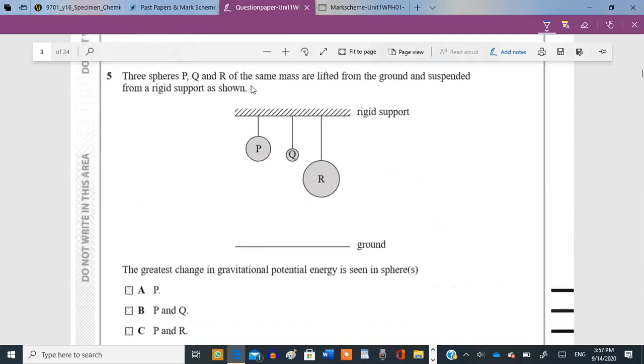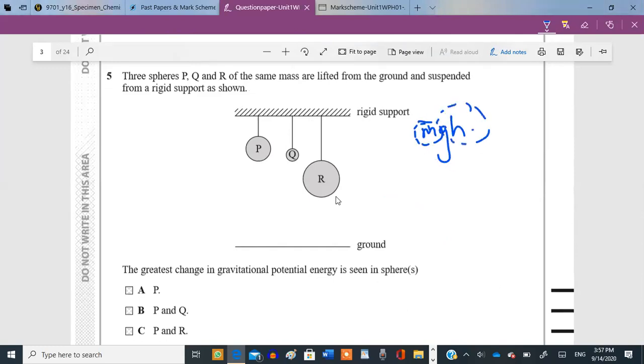Three spheres P, Q, and R of the same mass are lifted from the ground and suspended from a rigid support as shown over here. This is your rigid support, this is your ground. Now the greatest change in gravitational potential energy is seen in which sphere? These are lifted from the ground and moved over here. C. Why C? Because when you apply the formula mgh, C has the greatest mass as well.